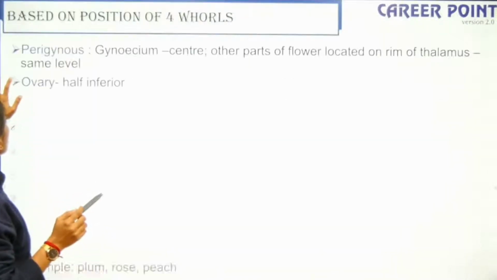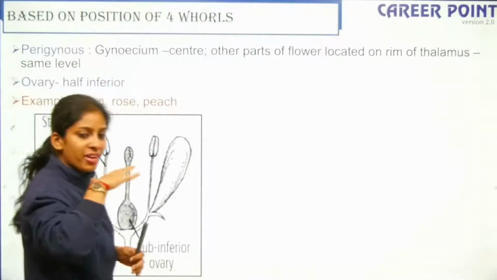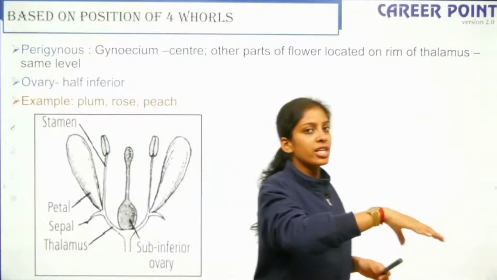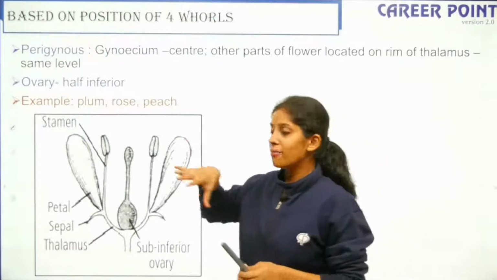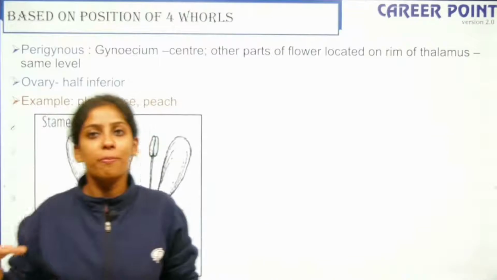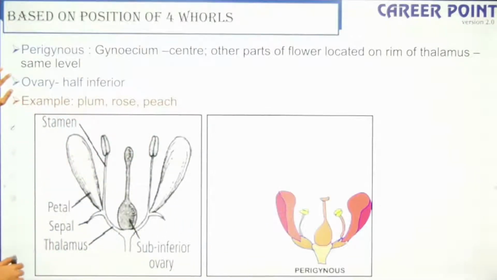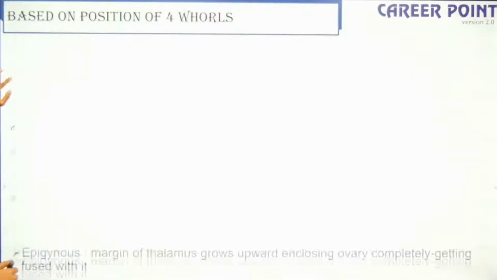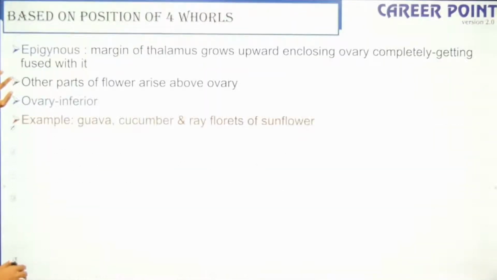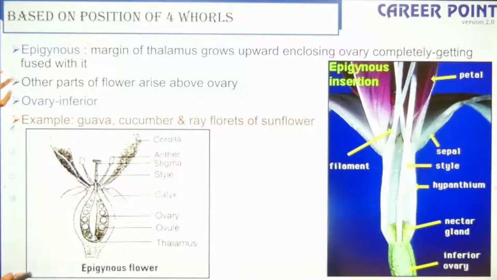The second one is perigynous. So peri, remember perimeter. So everything is almost on the same level, right? So that is your perigynous. Here the ovary is half inferior, okay? The last one is epigynous. So epigynous is when the gynoecium is in the least position. So here the gynoecium is inferior, right?